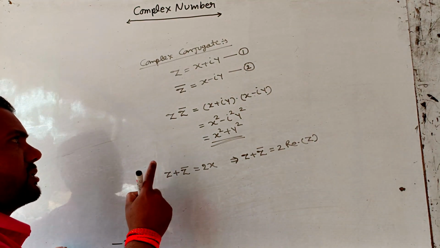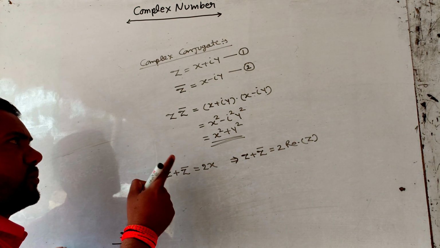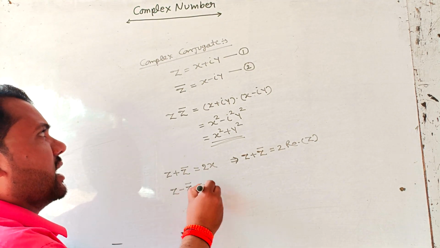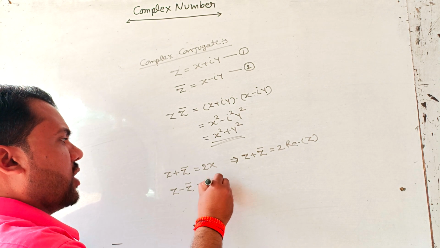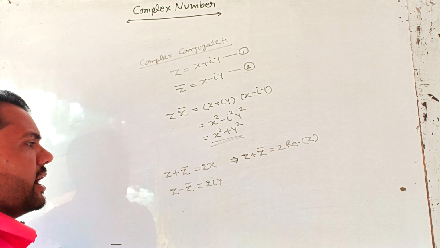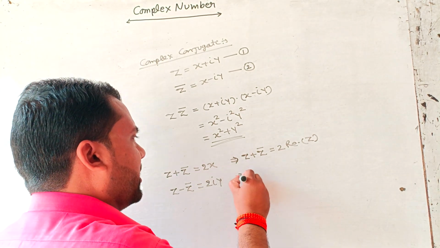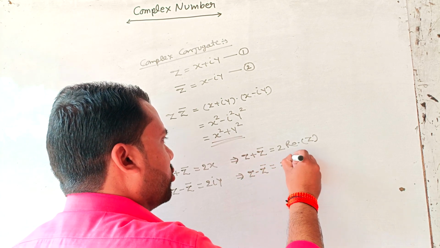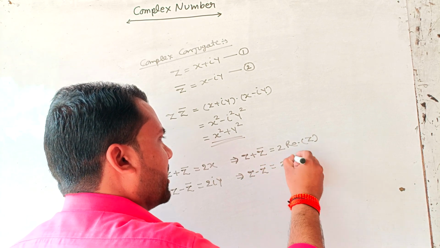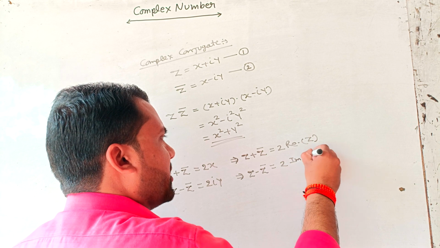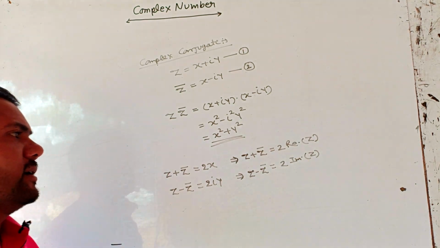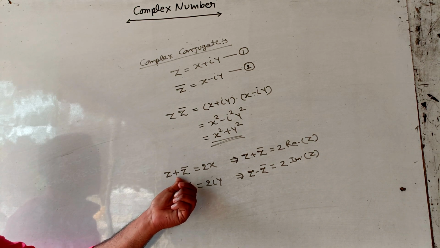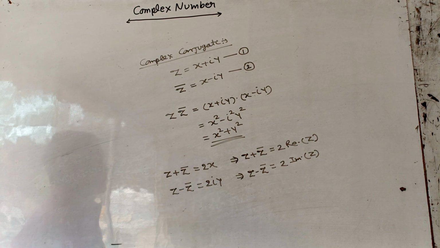Similarly, when we subtract equation 2 from equation 1, then we get z minus conjugate of z equal to 2iy, and we can also write it as z minus conjugate of z equal to 2 times the imaginary part of z. This is the addition and subtraction of any complex number with its complex conjugate.